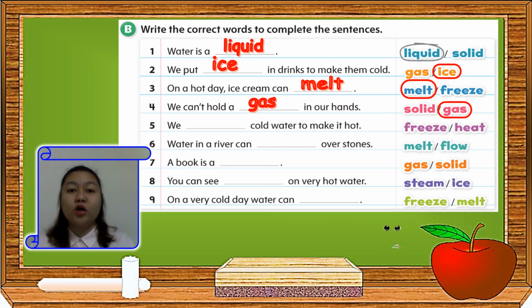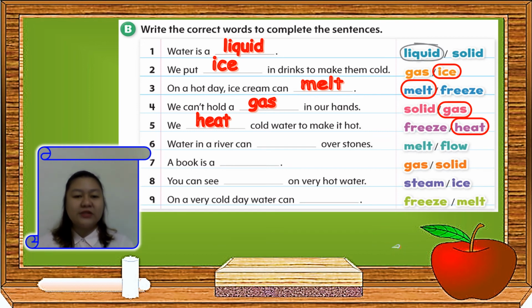Next one. We blank cold water to make it hot. Do we freeze it or do we heat it? Correct. We heat cold water to make it hot. Number 6. Water in a river can blank over stones.